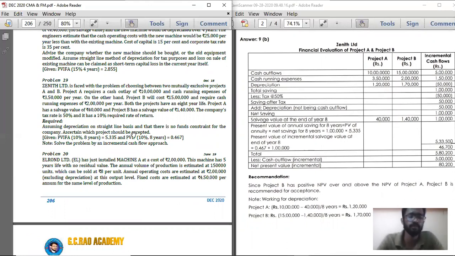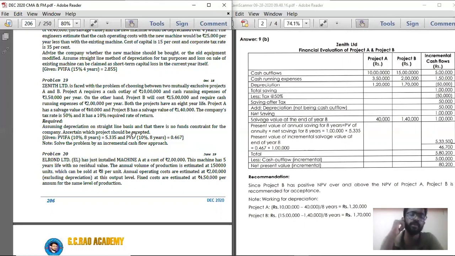Z Limited is faced with the problem of choosing between two mutually exclusive projects A and B. Project A requires a cash outlay of 10 lakhs and cash running expenses of 3,50,000 per year. On the other hand, project B will cost 15 lakhs and requires cash running expenses of 2 lakhs per annum. So the cash outlay is at the beginning of the first year, 10 lakhs for A, and every year it is 3,50,000. For project B, the beginning of the first year is 15 lakhs, and cash running expenses are 2 lakhs per year. Both the projects have an 8-year life.